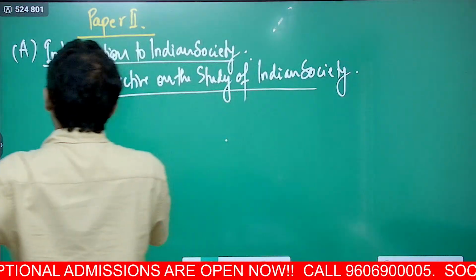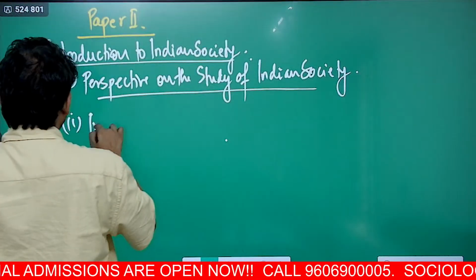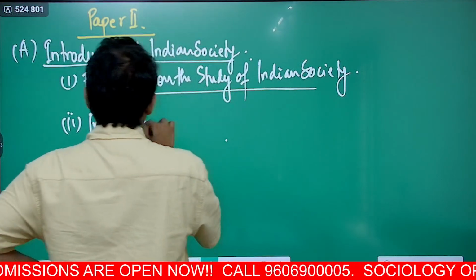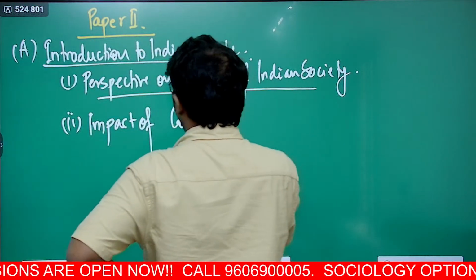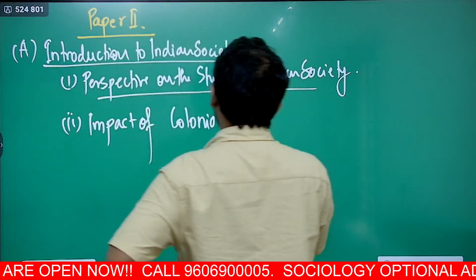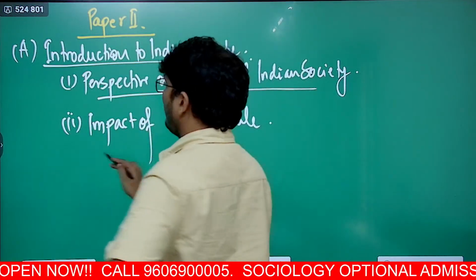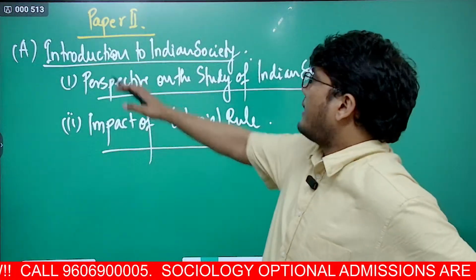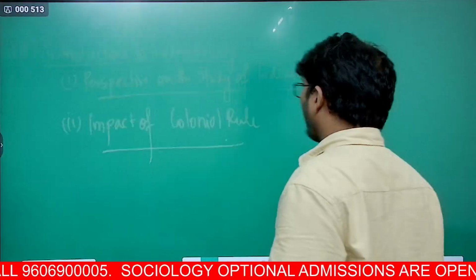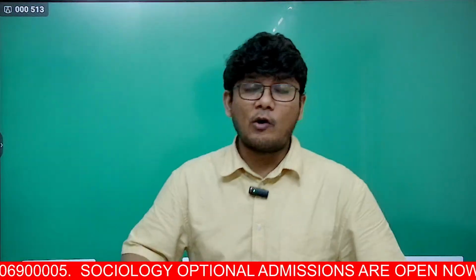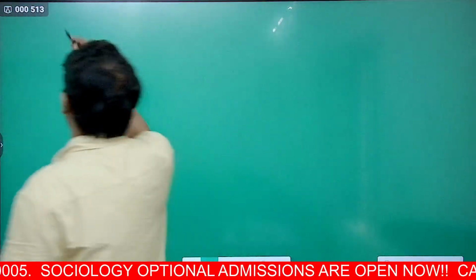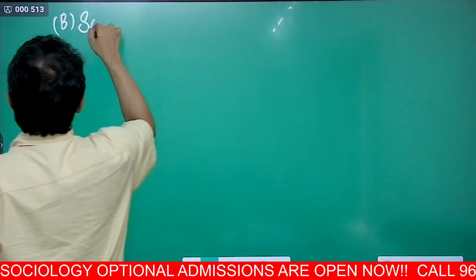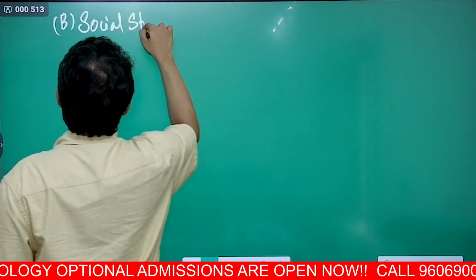And then the next is the impact of colonial rule on Indian society. So this is what we'll study in part A, that is Introduction to Indian Society. Now part B talks about the social structure of India.